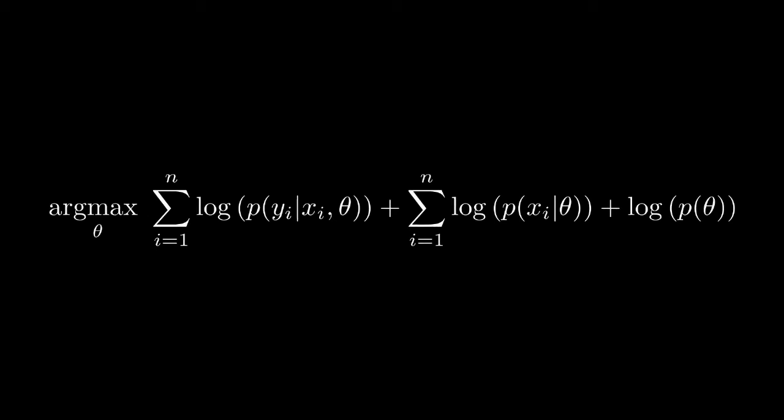Looking at the final state we arrived at, notice that the last term came from the prior p of theta from when we used Bayes' rule to re-express the posterior in terms of other probabilities. So this term is usually called the regularization term. I'll explain regularization another time, but for now you can think of this as a way of biasing the outcome of the optimization problem depending on what we believe about the parameters prior to seeing the data.